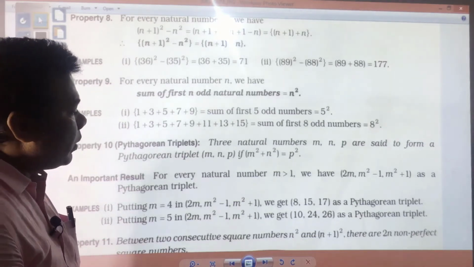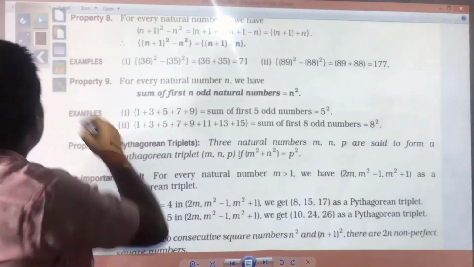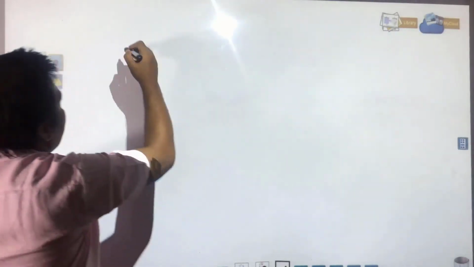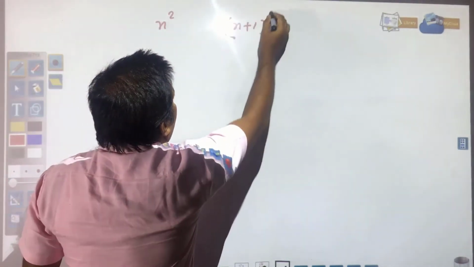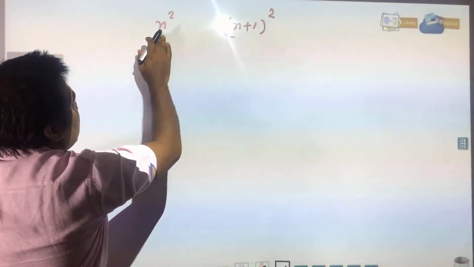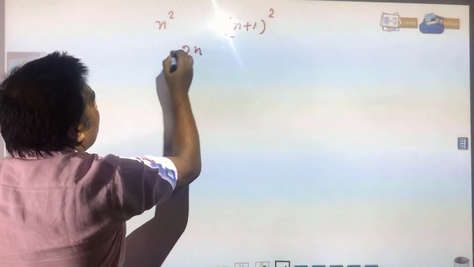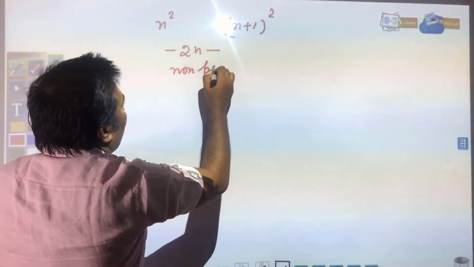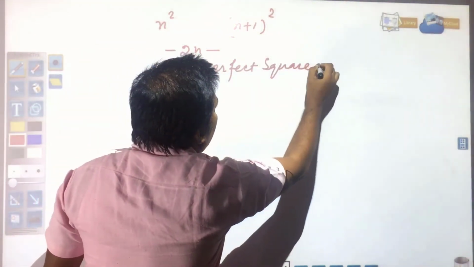Between two consecutive square numbers n square and n plus 1 square, you will have 2n non-perfect square numbers.